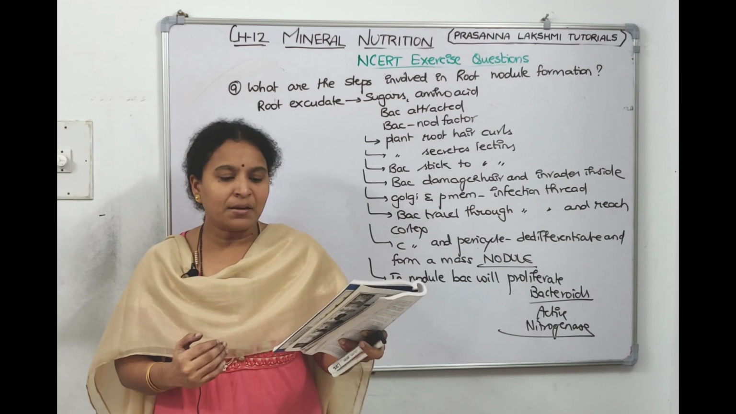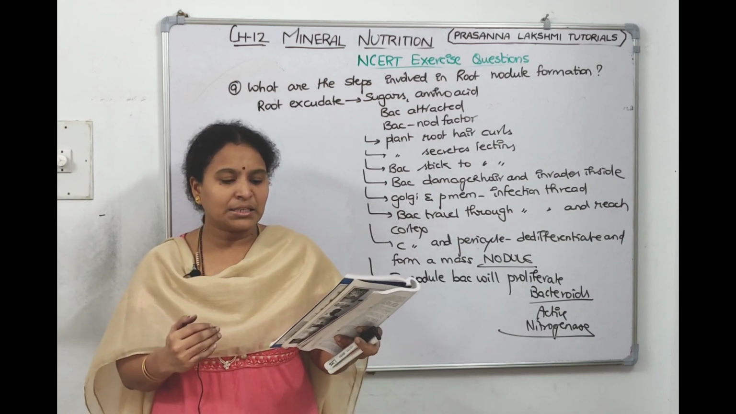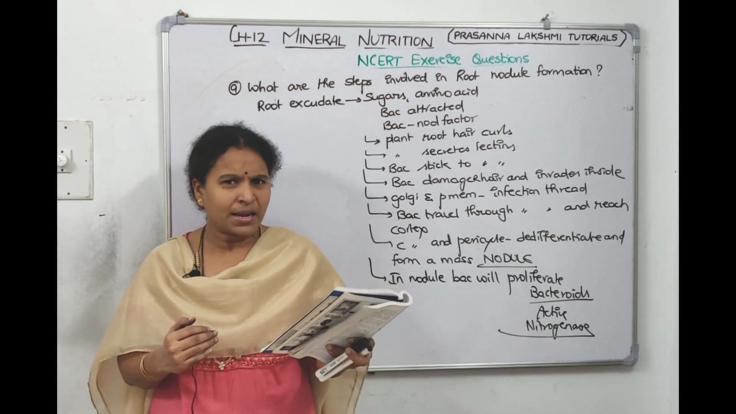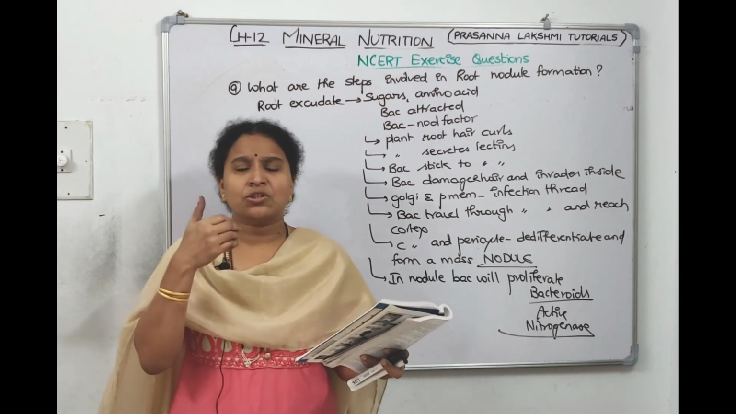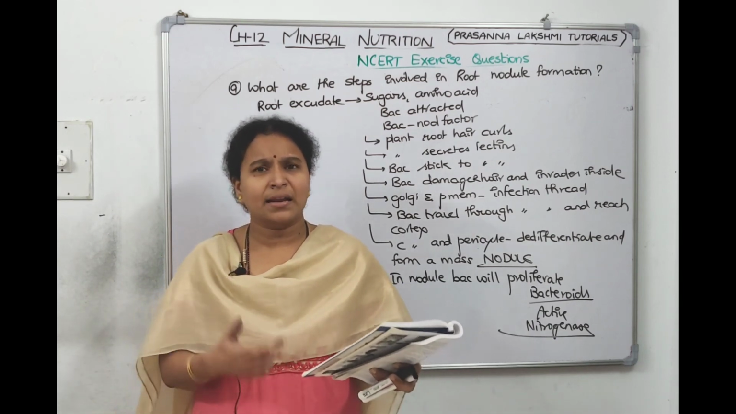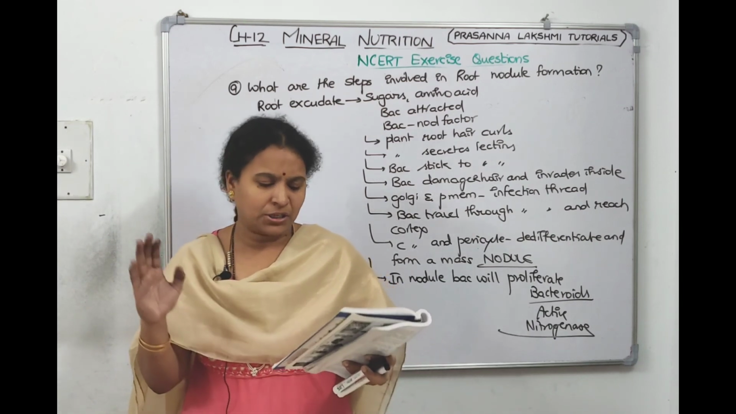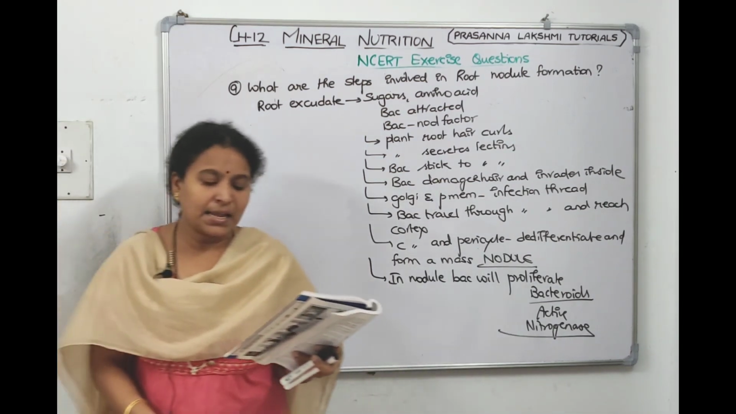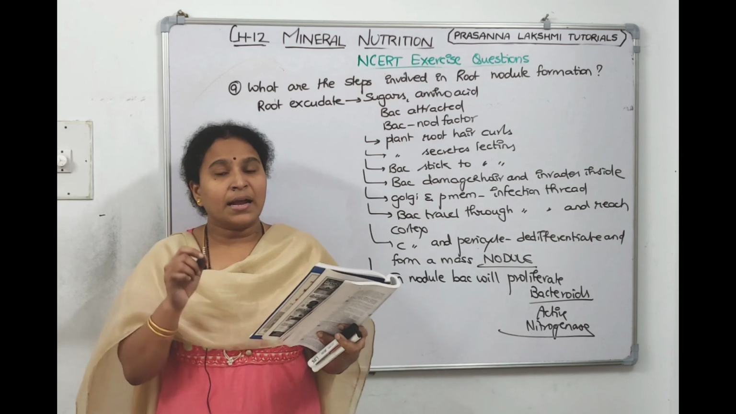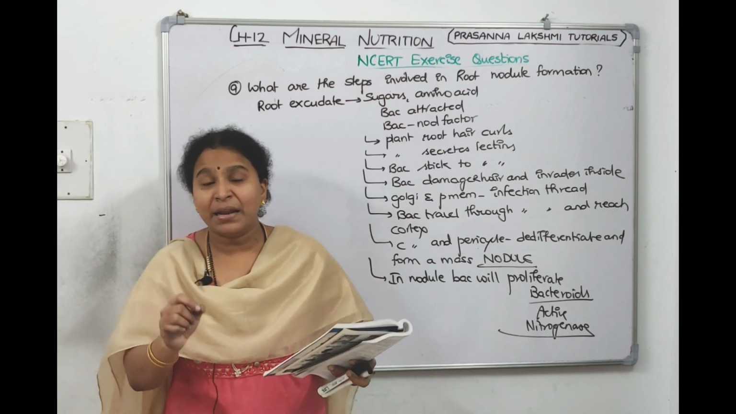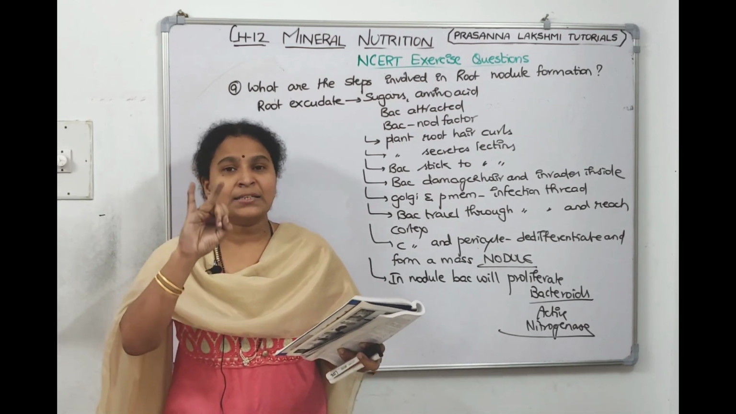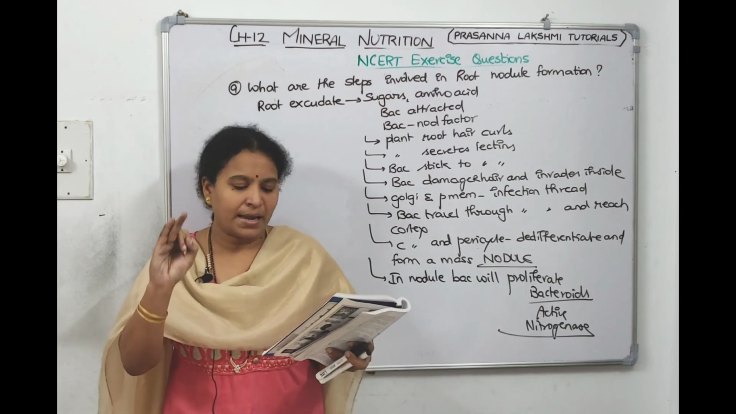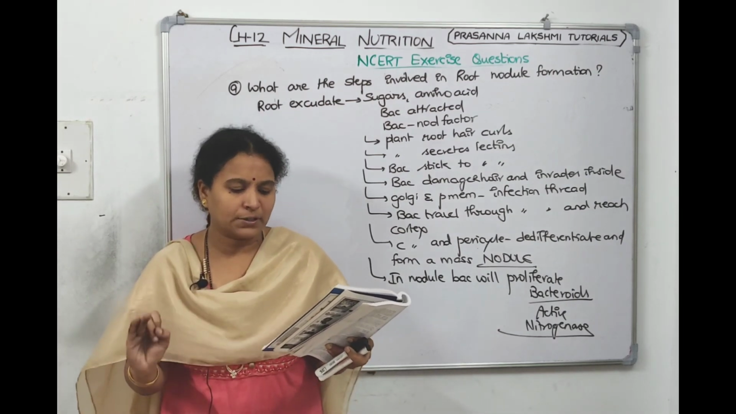Next one, every mineral element that is present in the cell is needed by the cell. No, right? Radioactive element strontium, it will take it, gold, it will take it. Is it required by the plant? False statement. Nitrogen as a nutrient element is highly immobile to the plants. Nitrogen is a mobile element. Calcium and sulfur are the immobile elements. So this is also a false statement.